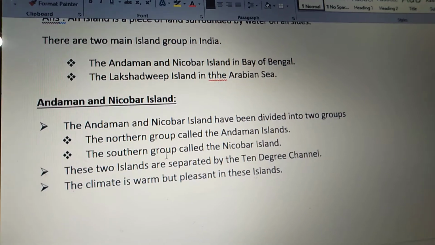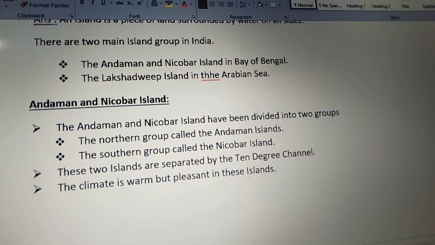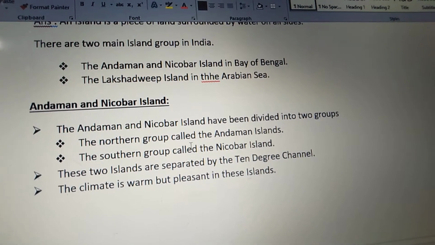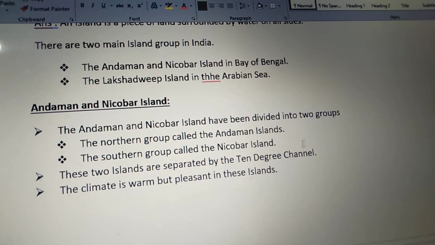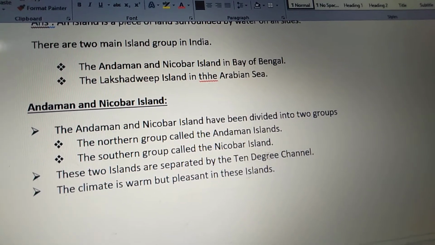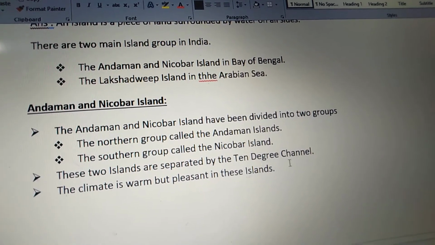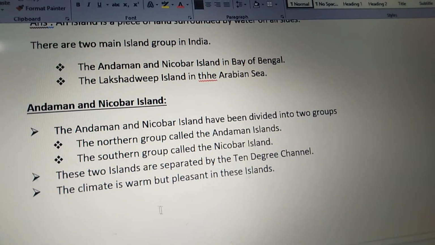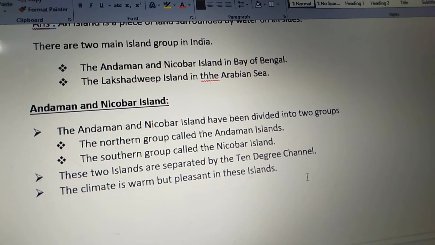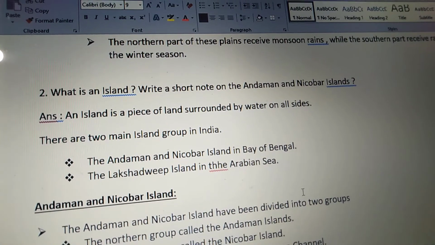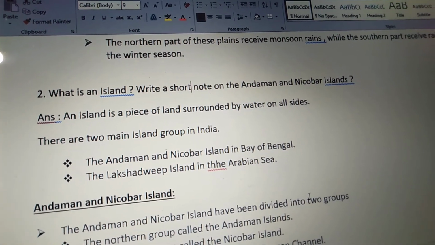Andaman and Nicobar Islands. The Andaman and Nicobar Islands have been divided into two groups: the northern group called the Andaman Islands, the southern group called the Nicobar Islands. These two islands are separated by the 10-degree channel. The climate is warm but pleasant in these islands. So this is all about the island and a short note on the Andaman and Nicobar Islands.